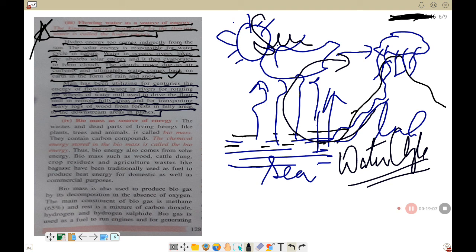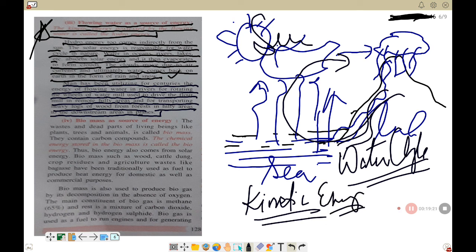So you see that in the olden days, the energy possessed in the flowing water, that is kinetic energy, is used to run the mill or grind the what? Grains. Kinetic energy of the flowing water. Similarly, this flowing water can carry logs of wood. So in a way, it is helping to transport the wooden logs from the upper hilly areas to the lower plain areas. So that is how number 3, that is flowing water, can be used.